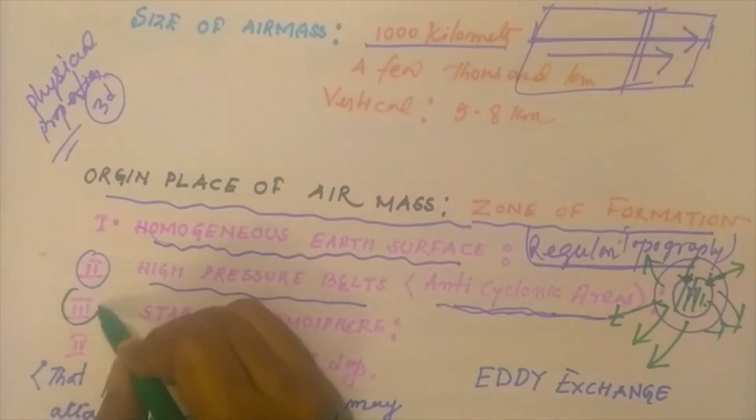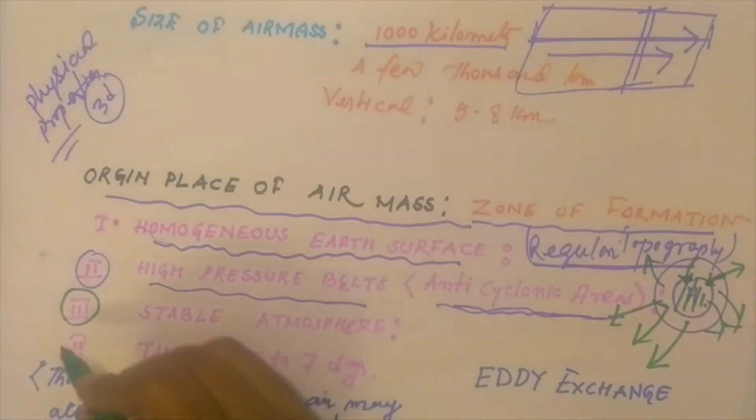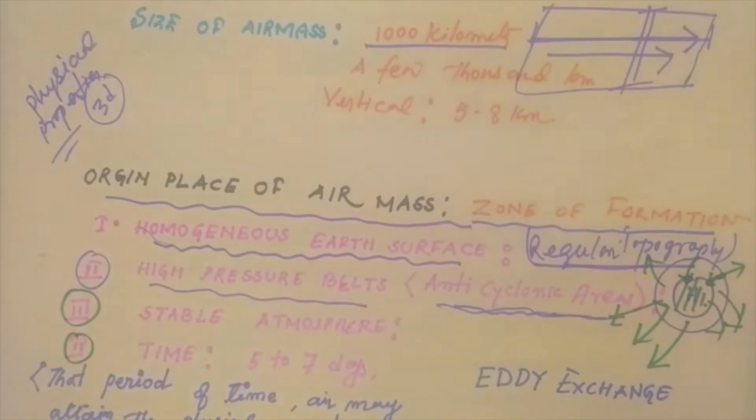The third one is the stable atmospheric condition. Stable atmospheric condition for 5 to 7 days is essential for the formation of air masses. Turbulent atmospheric condition or cyclonic condition is not favorable for the formation of air masses. Calm and stable atmospheric condition is suitable. And the last one is time, 5 to 7 days.